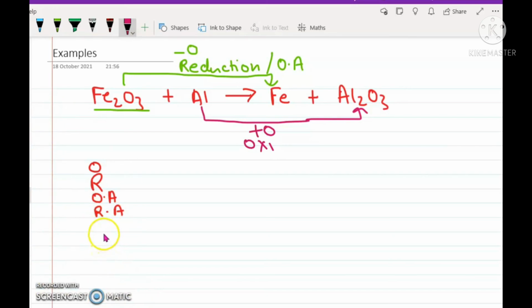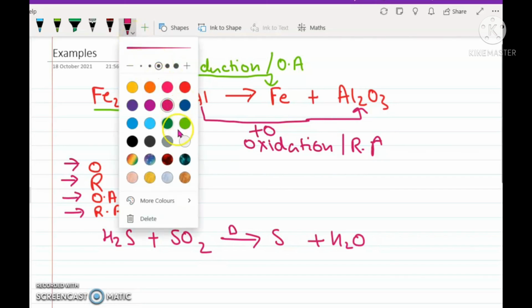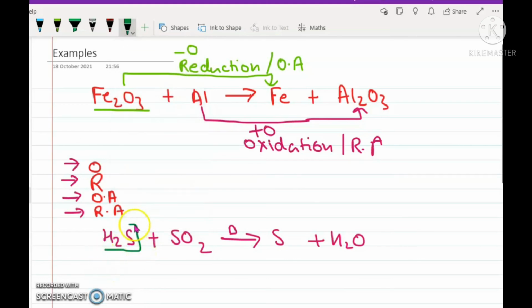The second equation which I'd like to show you is H2S plus SO2 when heated gives sulfur and H2O. Take a pause please and identify all the four things as in the previous equation: the one undergoing oxidation, the one undergoing reduction, the oxidizing agent in the equation and the reducing agent in the equation. Please make sure that every time this question is asked, you look into only the reactant side. So look at the H2S.